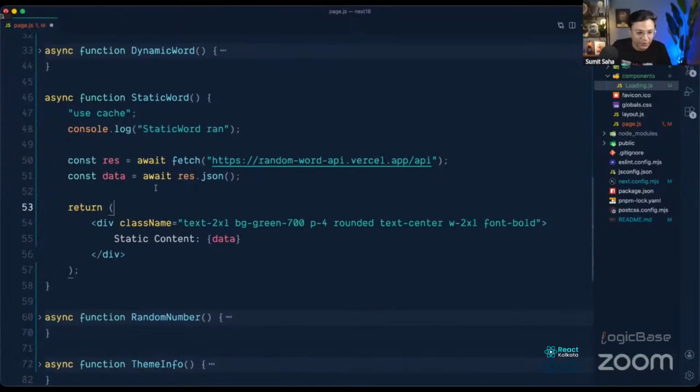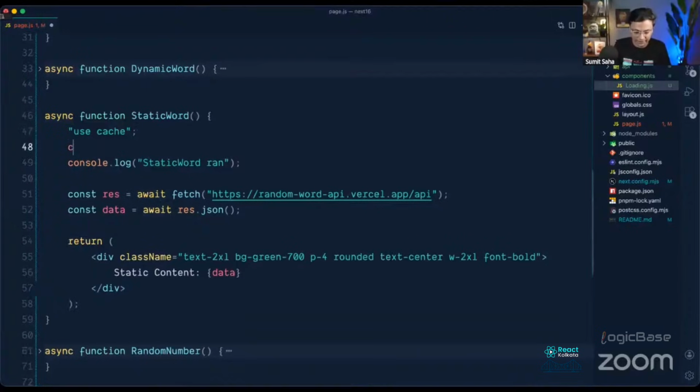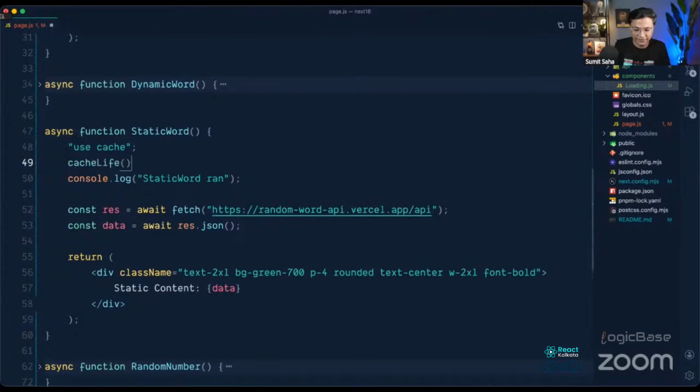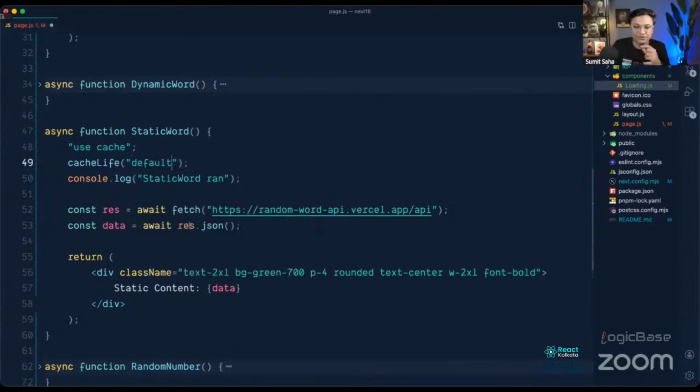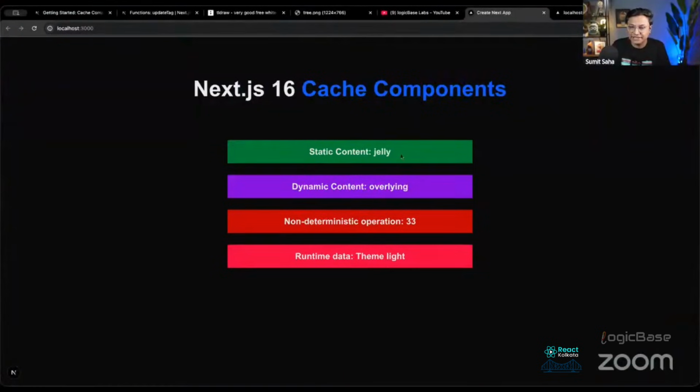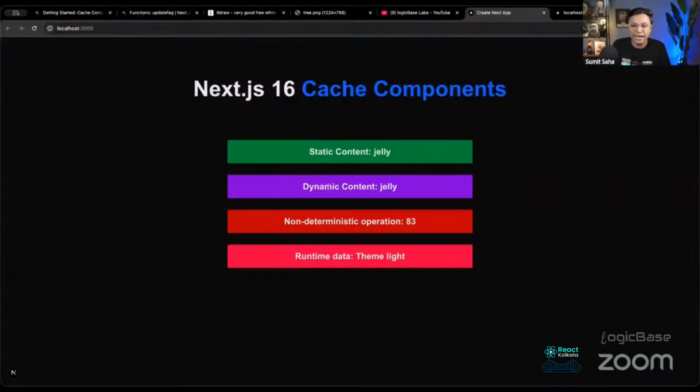This is a static component, so we would have to revalidate it. In that case, what we can do is simply say cacheLife. This is a function. Here I can provide any string value, and as you can see, it's suggesting options. The default value is actually 15 minutes, so what is getting cached in the static area is cached for 15 minutes. If you want to change it, you can say one minute. Then after 1 minute, this will be reloaded. So I will not wait for the minute.